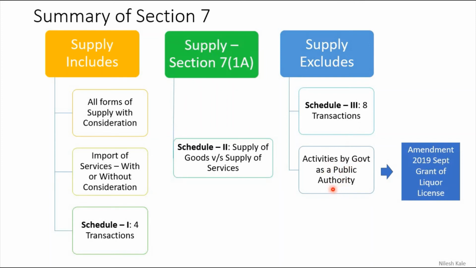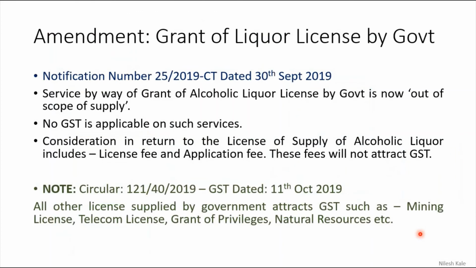Now this is an amendment made to Schedule 3. This amendment was made in the previous year, 2019, and the amendment was for the grant of liquor license. Now let us understand the amendment. Grant of liquor license by government. Notification number is 25/2019, Central Tax, dated 30th September 2019. Service by way of grant of alcoholic liquor license by government is now out of scope of supply.